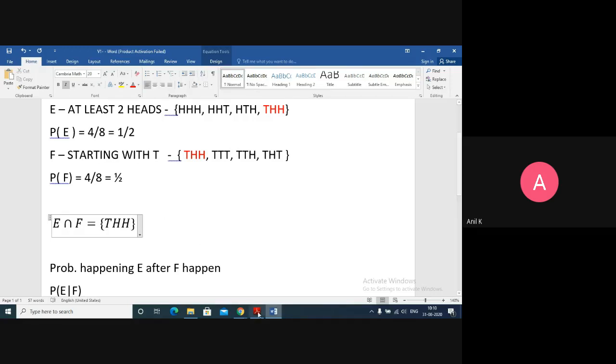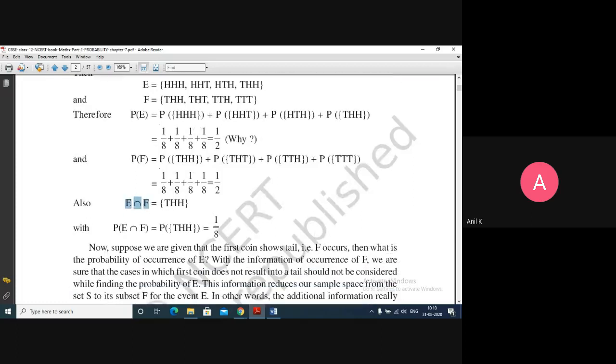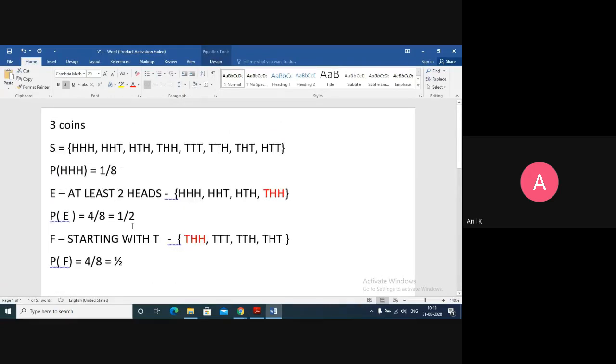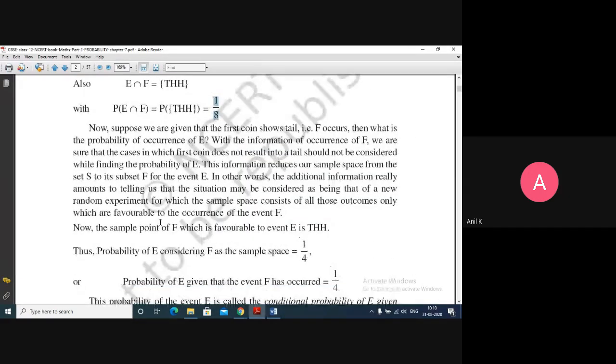So the probability of E intersection F happening is 1 upon 8, because there is only one element, and the total possible outcomes in the sample space is 8. So it will be 1 upon 8. E intersection F is also given as such, just read the explanation they have given.